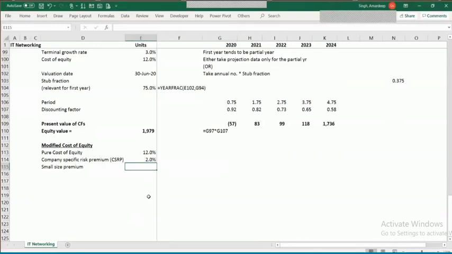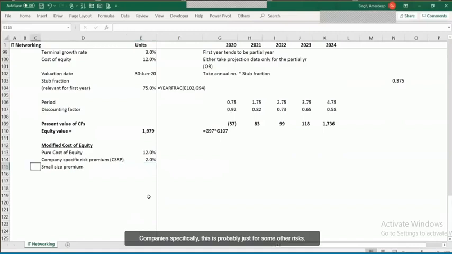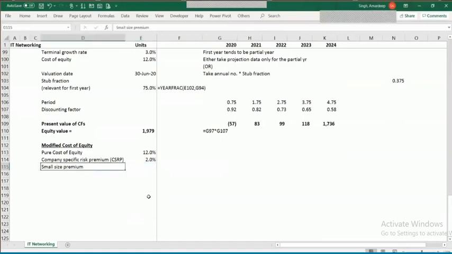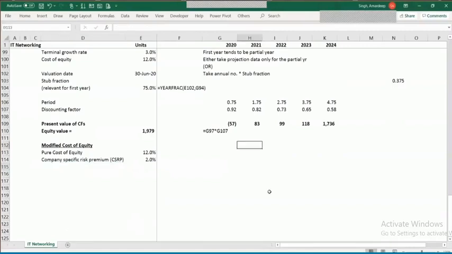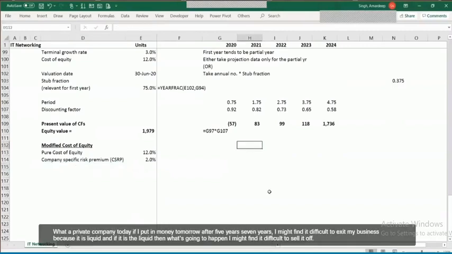This company specific risk premium is not just for some other risks, but also for the size of the company, whether it is a private company or a publicly listed company. Like for a private company, what happens? For a private company, today if I put in money, tomorrow after 5 years, 7 years, I might find it difficult to exit my investment because it is illiquid. And if it is illiquid, then what's going to happen? I might find it difficult to sell it off.